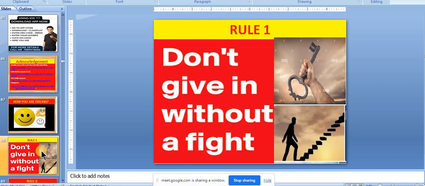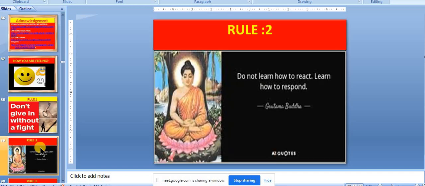Last time we discussed the rules of life. The first rule: don't give in without a fight. The second we covered: do not learn how to react, learn how to respond. Sometimes when we talk with our parents, teachers, elder brother, colleagues or friends, we react in a very angry mode.